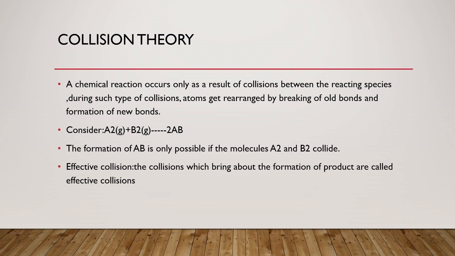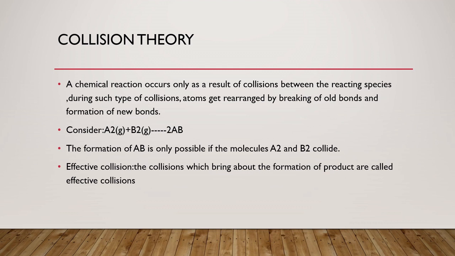There are two types of collisions: the effective collisions and the ineffective collisions. Collisions which bring about the formation of product are called effective collisions. Effective collisions are possible when the two atoms have the proper orientation and almost the same energy.